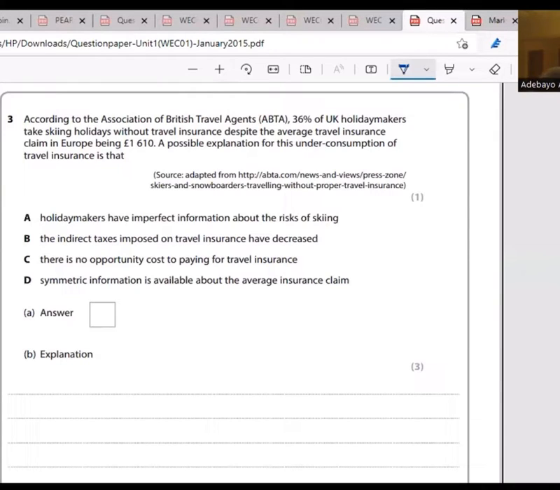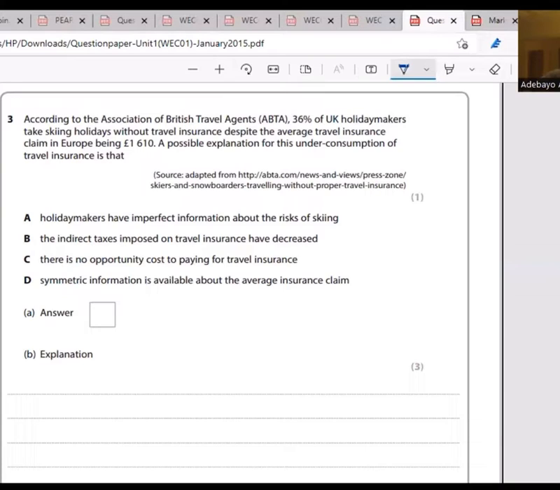So let's check the options first. A, holidaymakers have imperfect information about the risk of skiing. B, the indirect taxes imposed on travel insurance have decreased. C, there is no opportunity cost to paying for travel insurance. D, symmetric information is available about the average insurance claim. If there's symmetric information, then insurance is important, so there shouldn't be underconsumption of travel insurance. That means D is not an option. There's always opportunity cost for every decision that individuals take, so C is not an option.